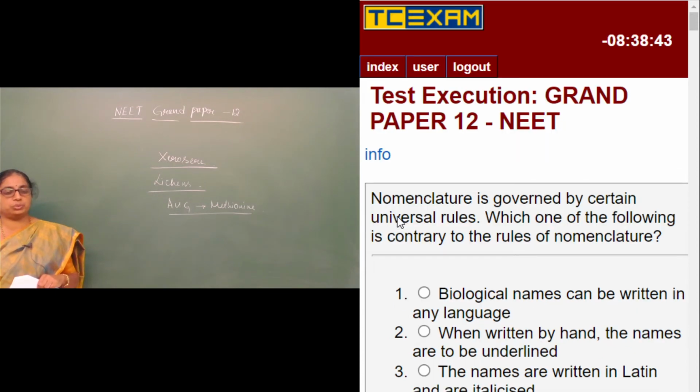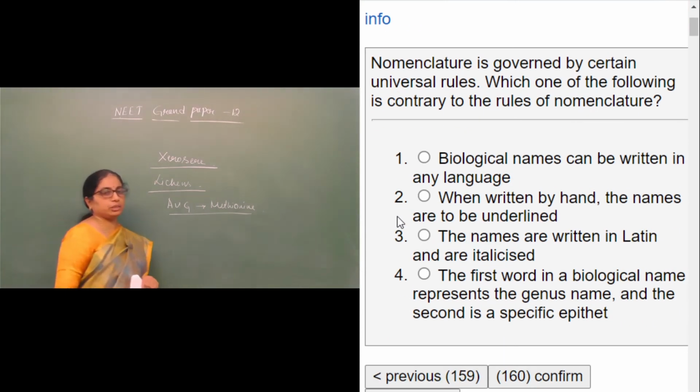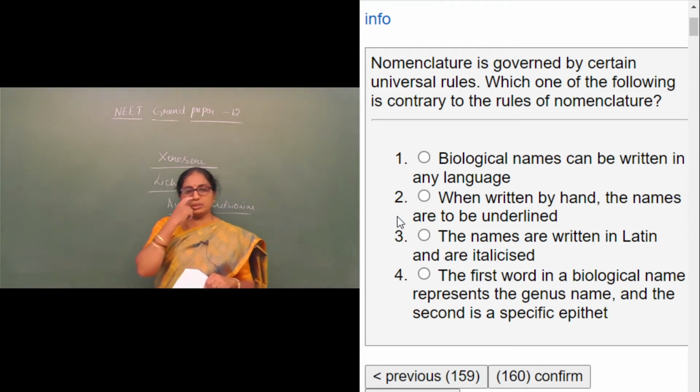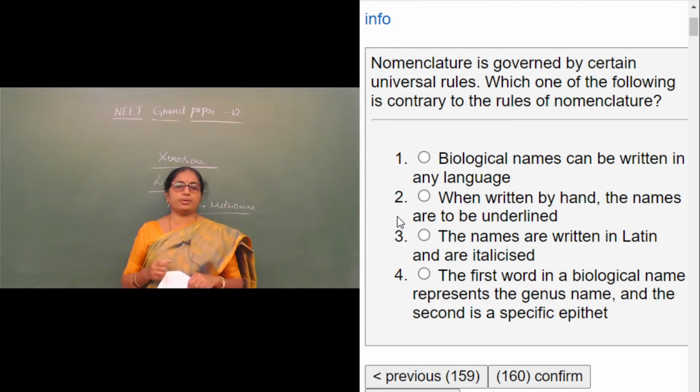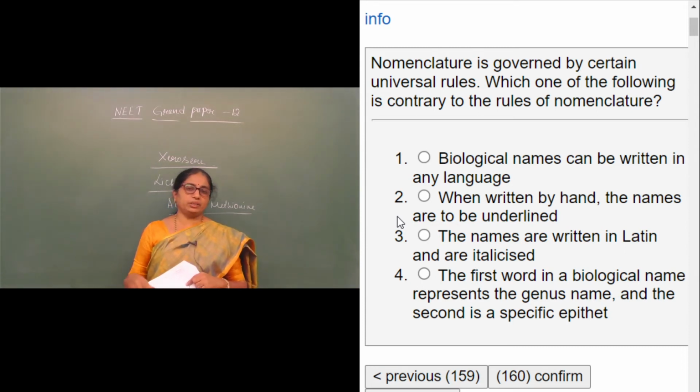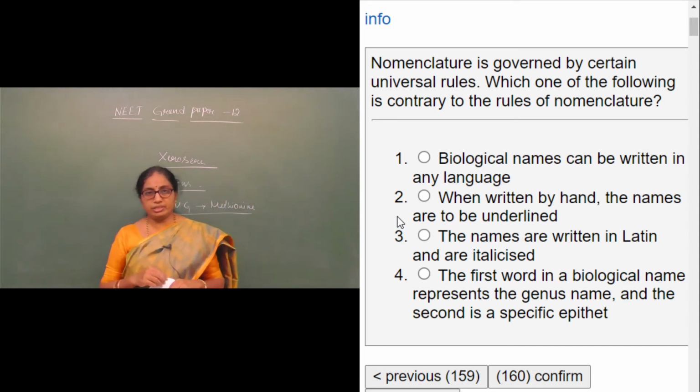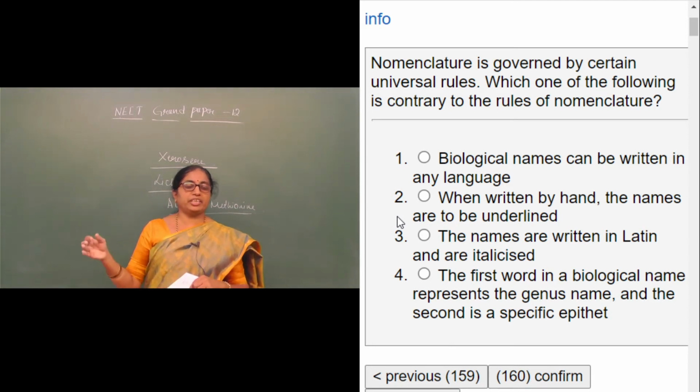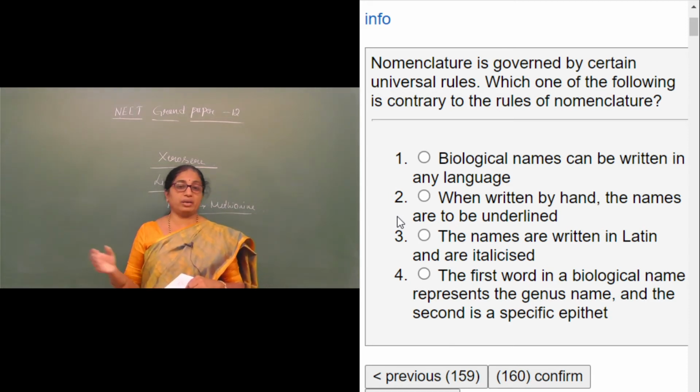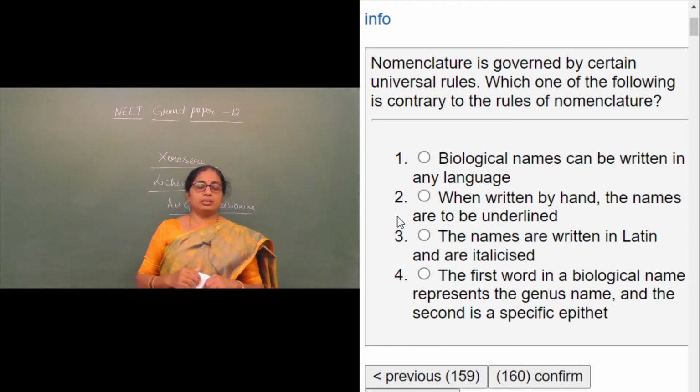Moving on to the next question, question number 160. Nomenclature is governed by certain universal rules. Which one of the following is contrary to the rules of nomenclature? In biological classification, we have studied how organisms can be classified and how organisms can be named with the help of scientific names. Nomenclature is governed by certain universal rules which have been framed at the international level by the ICBN, the International Code for Botanical Nomenclature, which has framed rules.